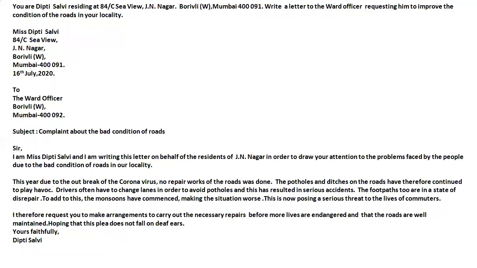The given letter is an example of a formal letter. Kindly make a note of the format used and the rules applied while writing a formal letter.